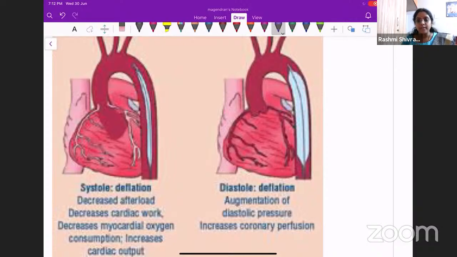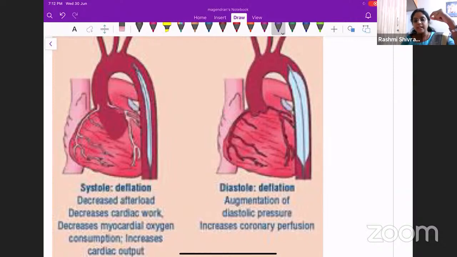As we all know, coronary perfusion occurs during the diastole, is it not? So when this pressure is increasing in the aorta because of the inflation of the intra-aortic balloon that you have placed, the diastolic pressure inside the aorta will increase. What happens then? The coronaries are perfused better. So this is a very nice technique.